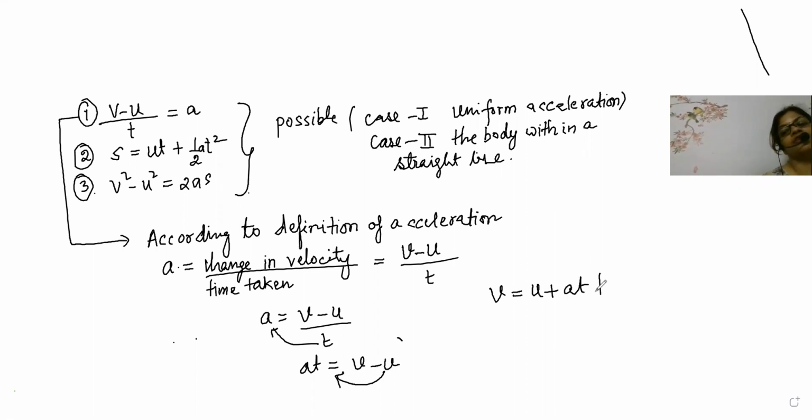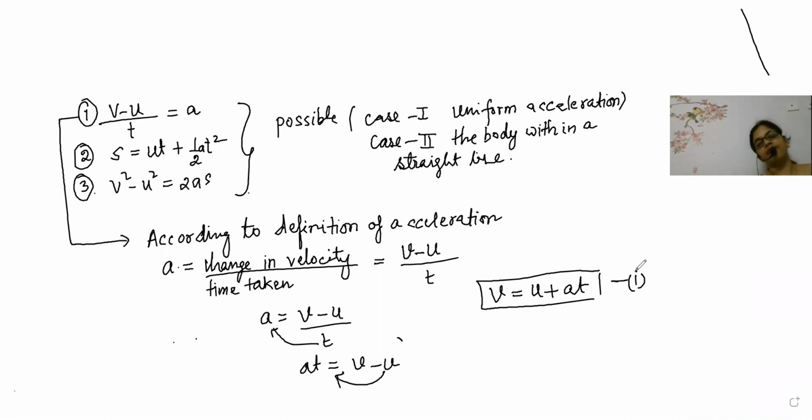And this is the first equation of motion. V is equal to u plus at is the first equation of motion. Correct, beta. Now we will take it as equation 1.